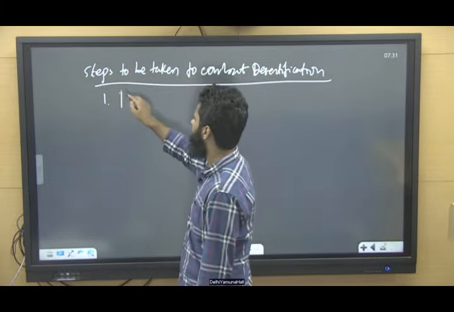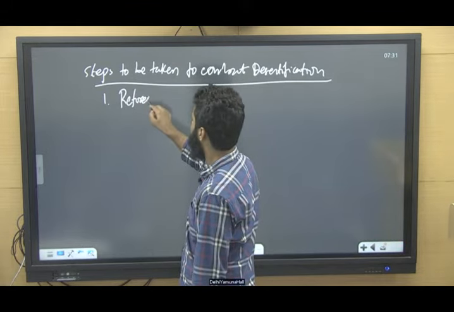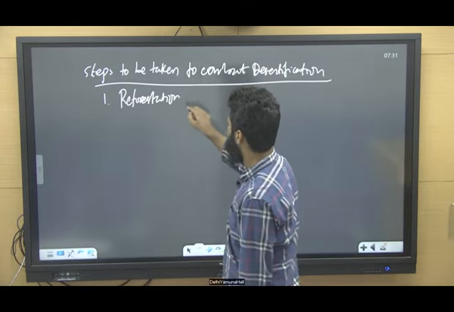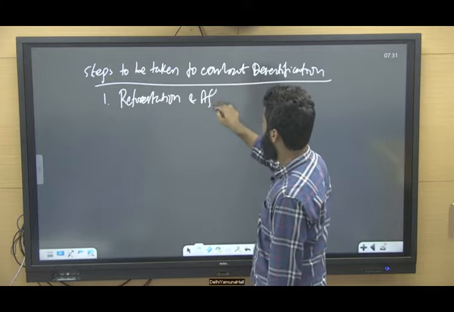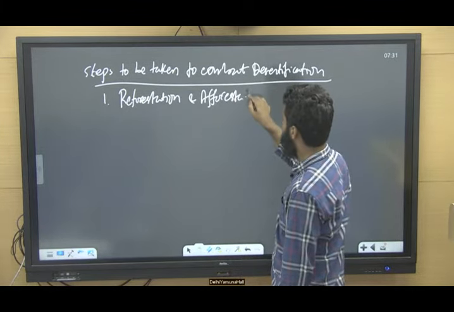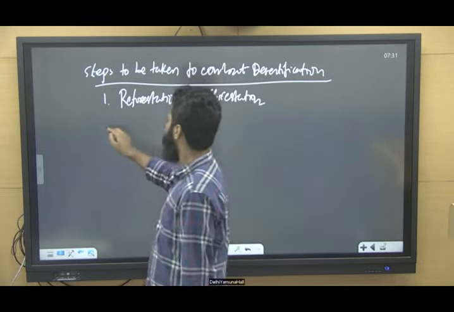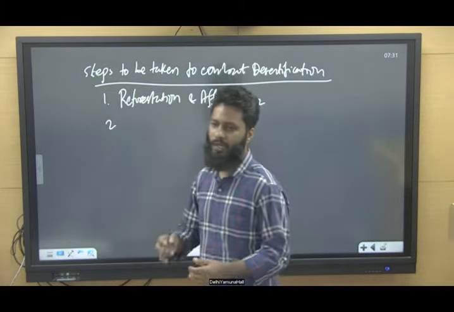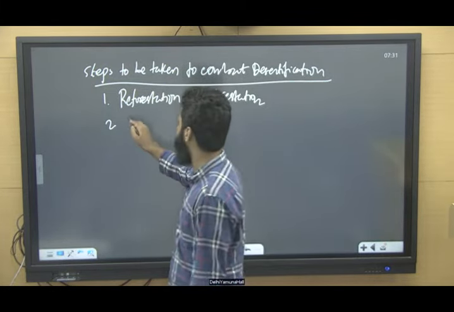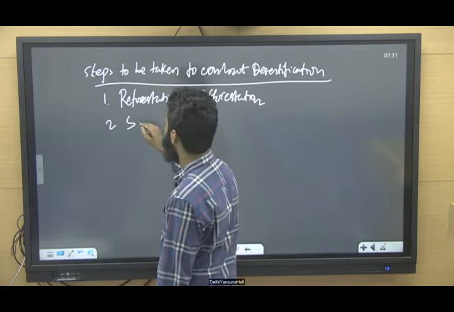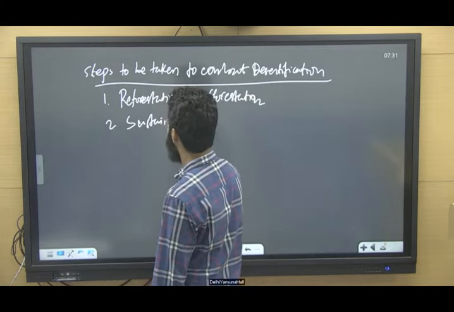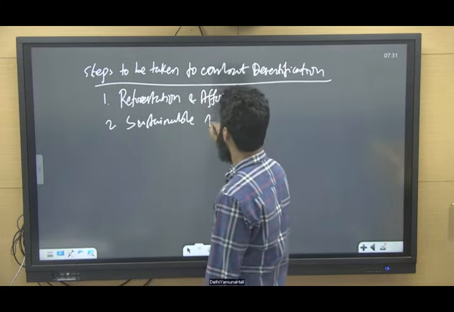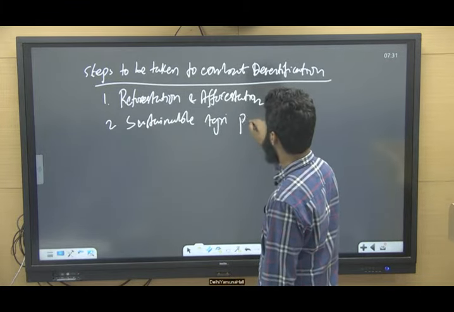Number one, you have already seen reforestation and afforestation. Right. One more that you can see. You can target the biggest cause. And what is the biggest cause? Unsustainable agriculture practices. So you can go for sustainable agricultural practices.